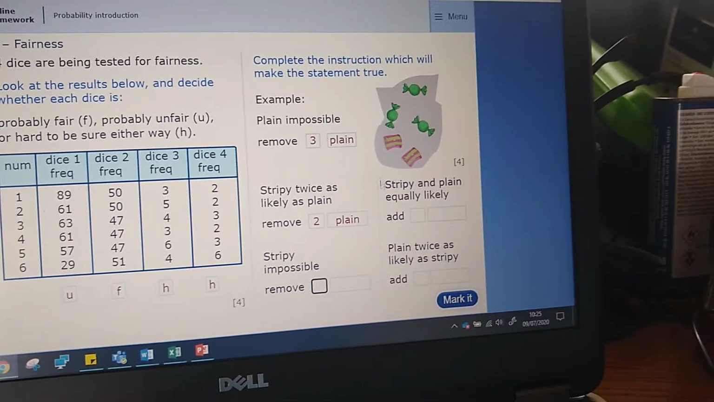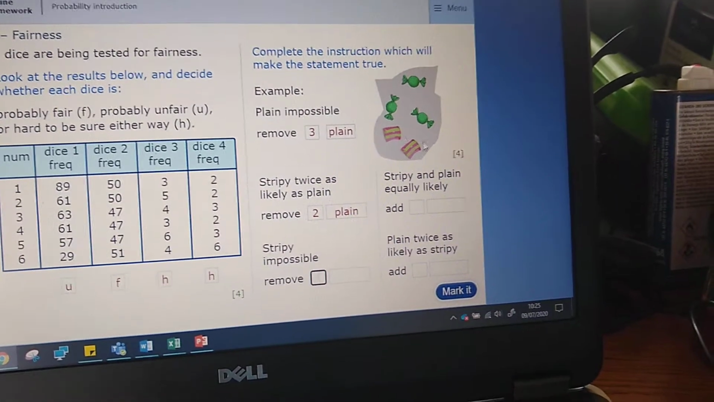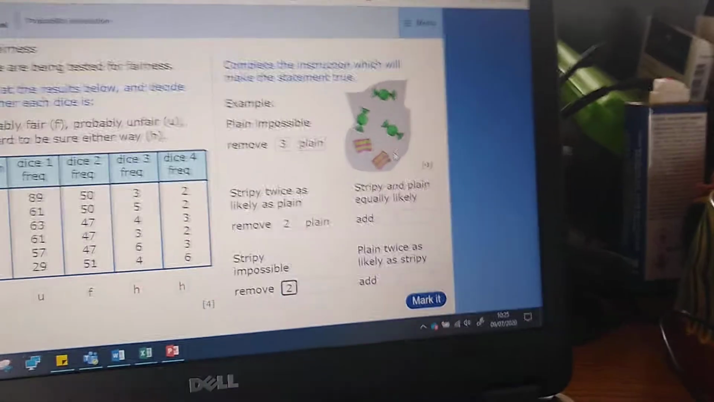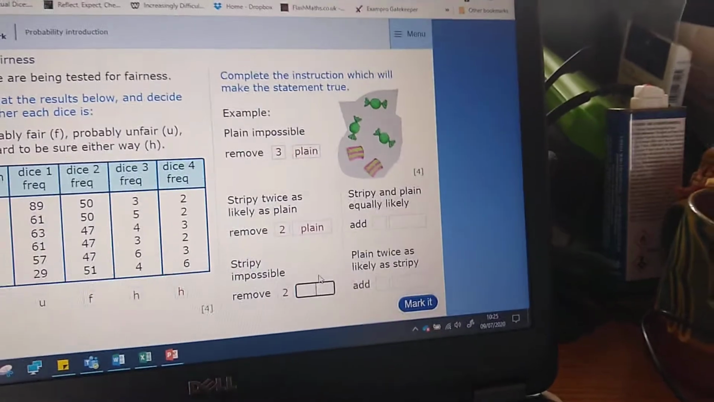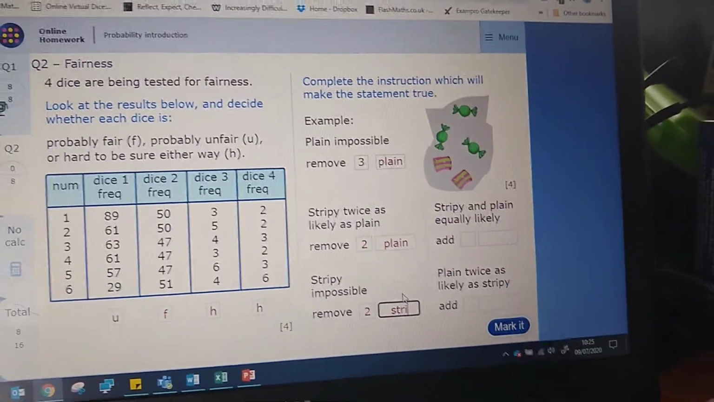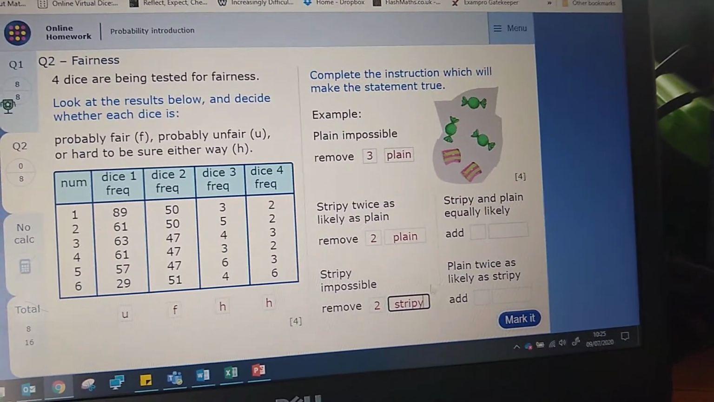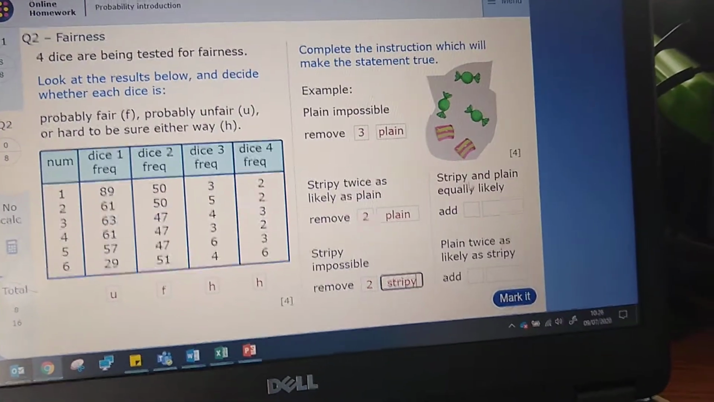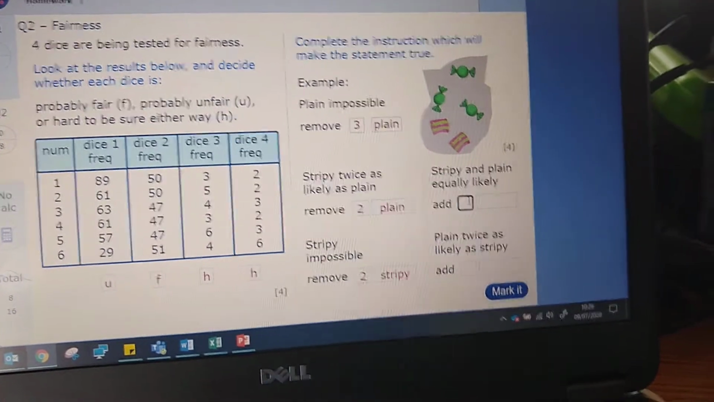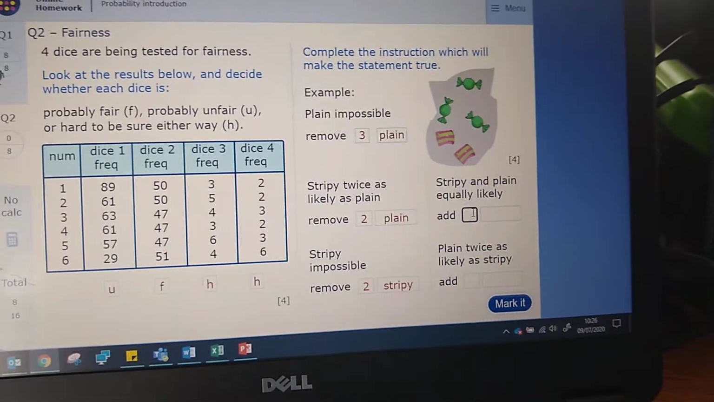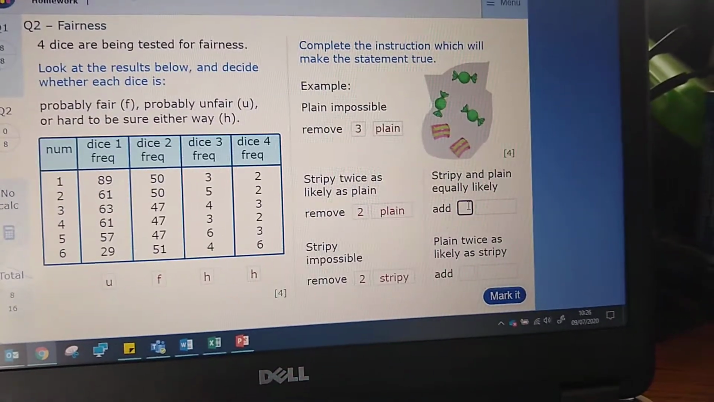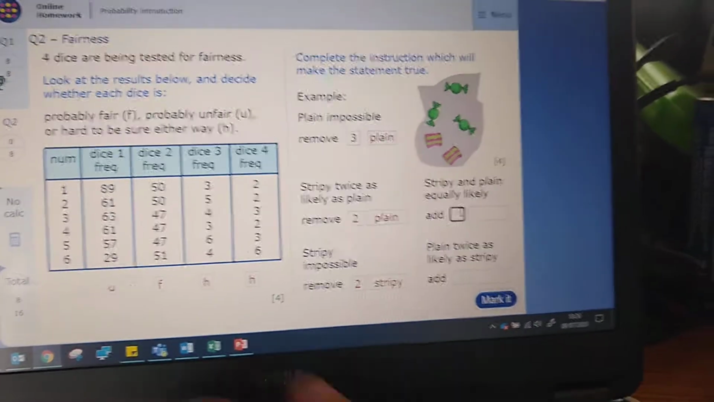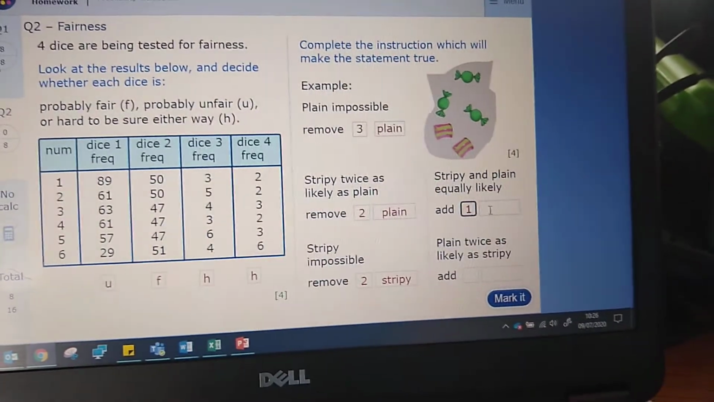Stripy impossible. Again, based on this bag to start with, I need to remove all the stripies. And then there will be no chance of me picking one. Next, stripy and plain equally likely. In this case, I don't want to remove sweets. In this case, I want to put some in. Equally likely means I would have to have the same amount of sweets. In this case, I would need to add 1 stripy.